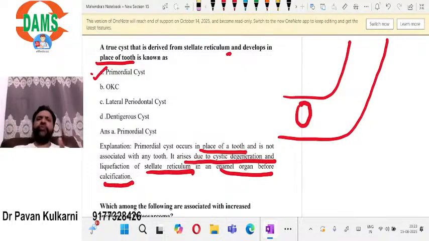Obviously, in the place of the tooth, you are going to see a cyst. So a cyst which is seen in place of tooth due to cystic degeneration of stellate reticulum is nothing but primordial cyst. This is the concept actually. But accepted concept is there is no such cyst. It is OKC only. So now the recent concept says that primordial cyst is equal to odontogenic keratocyst.